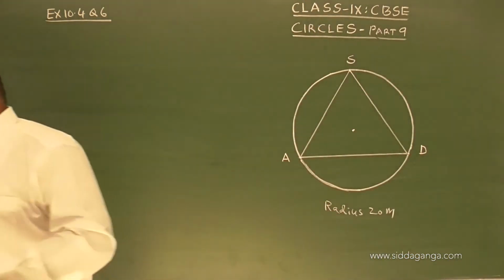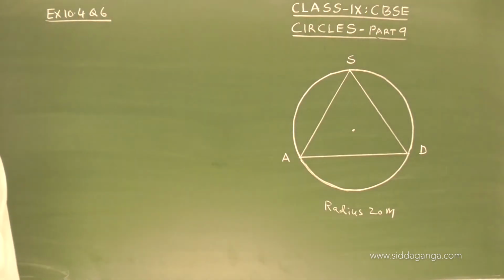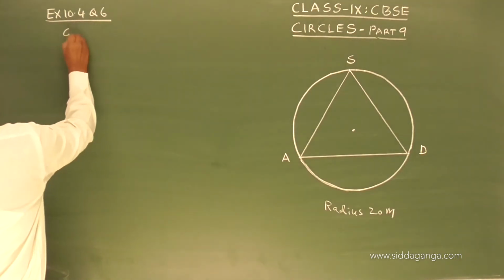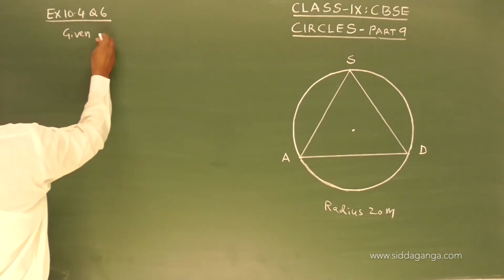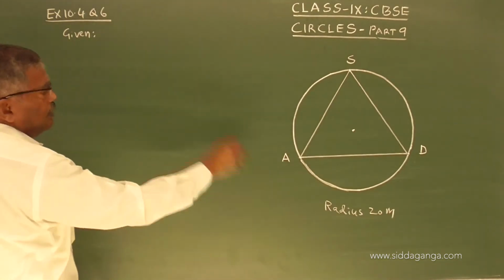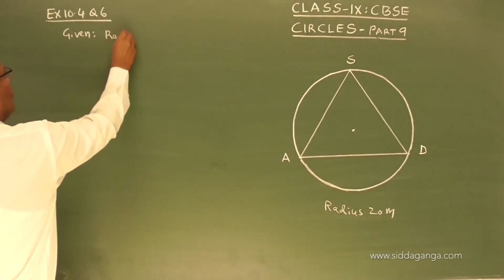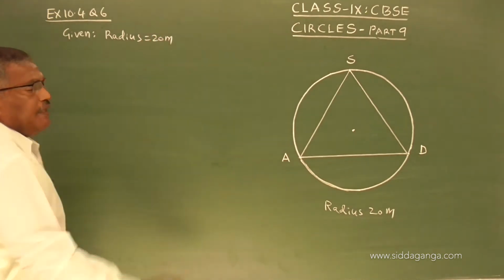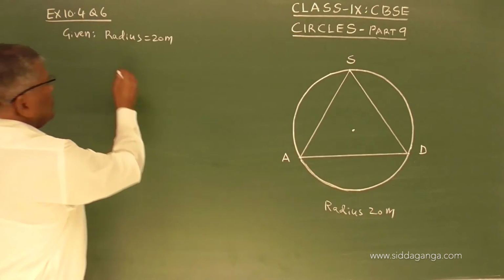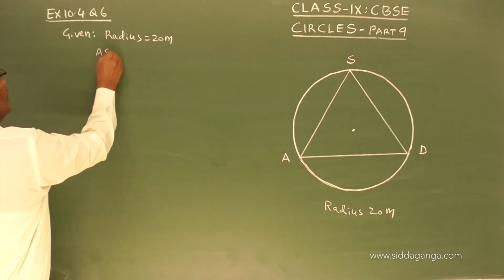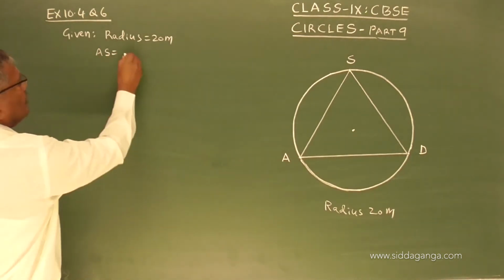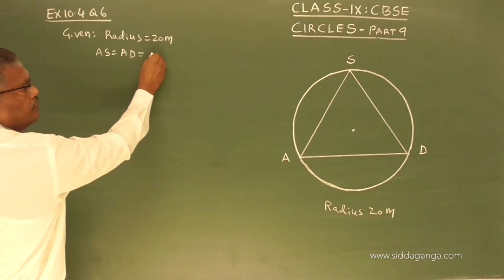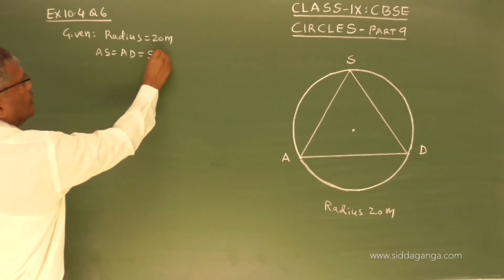Now given radius of circle equals 20 meter, and it is given AS equals AD equals SD, all the three are equal.